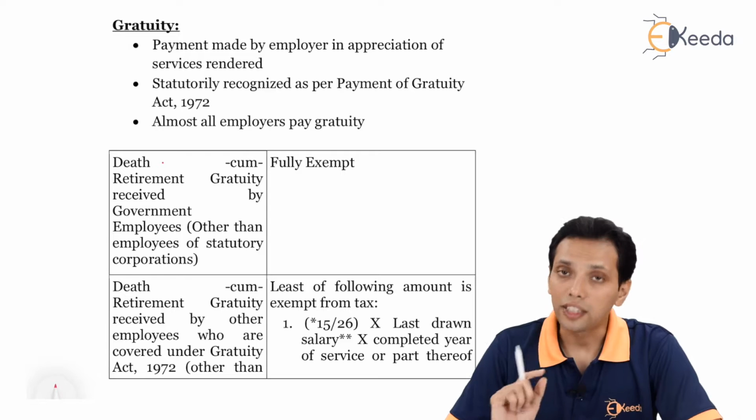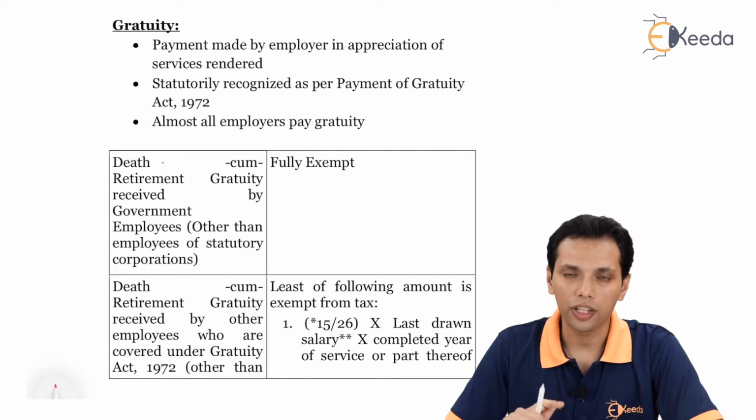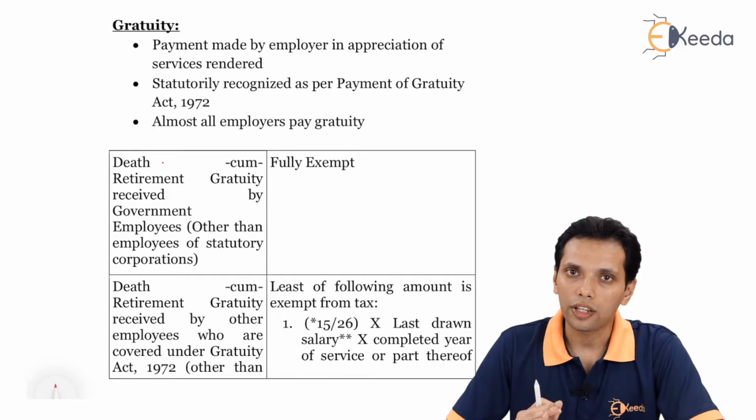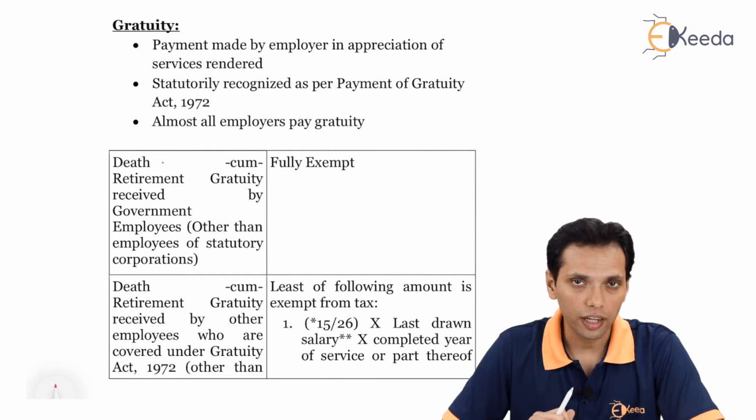If the amount is received by a government employee, it is fully exempt. For other employees, it depends on whether the employer is covered by the Payment of Gratuity Act.